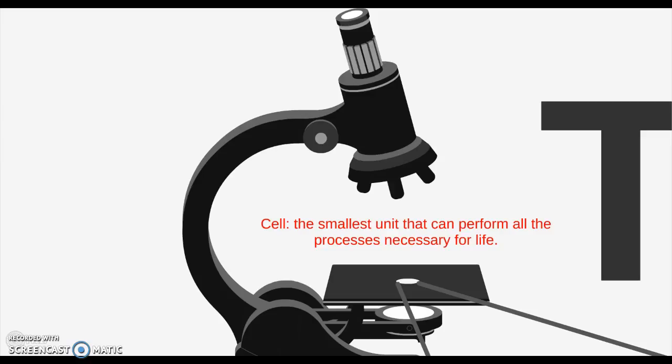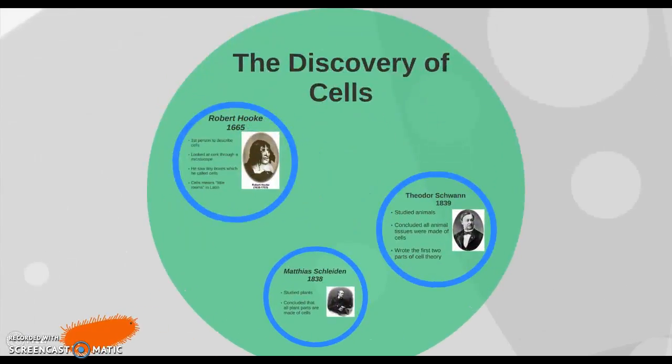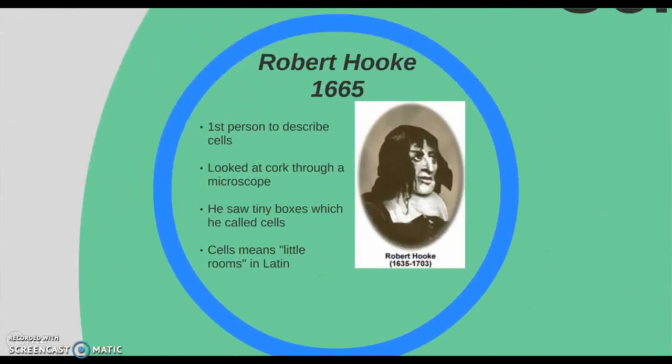So, who discovered cells? The first scientist we're going to talk about is Robert Hooke. And in 1665, he was the first person to describe cells. He was looking at a piece of cork, which is a plant material, through a very primitive light microscope. And he noticed all these little tiny boxes, which he called cells. And in Latin, cells means tiny or little rooms. So the piece of cork he was looking at looked like it had just box after box after box.